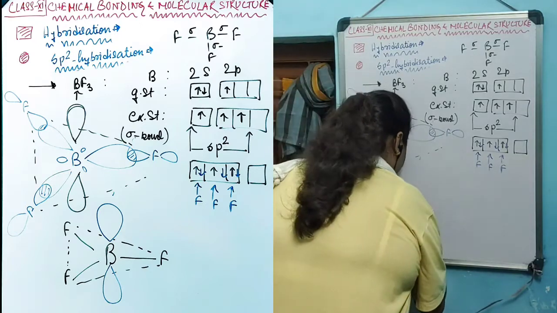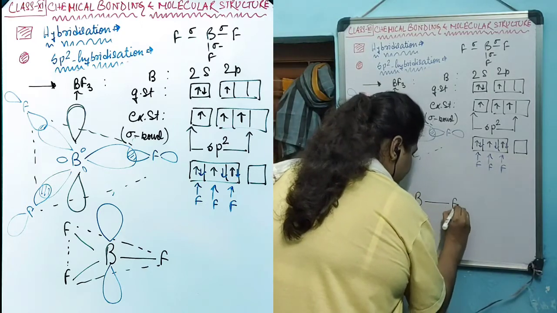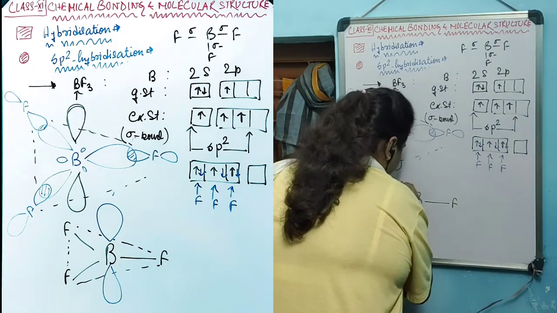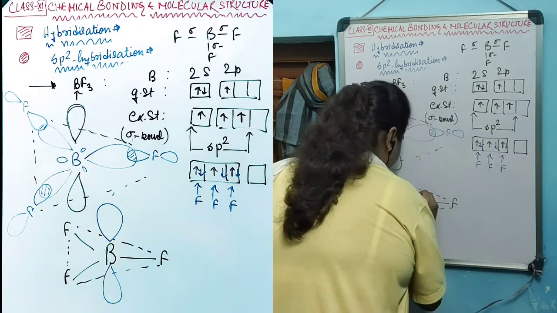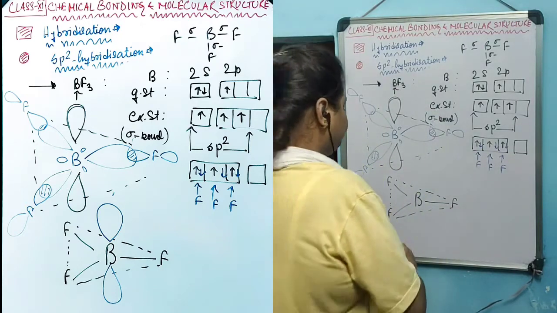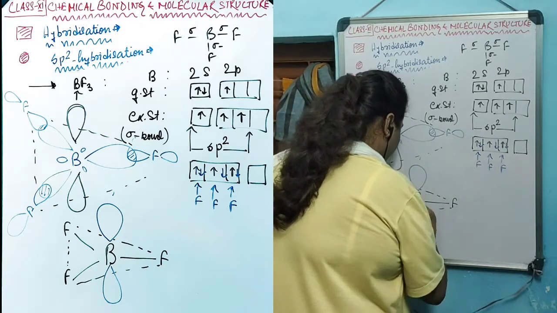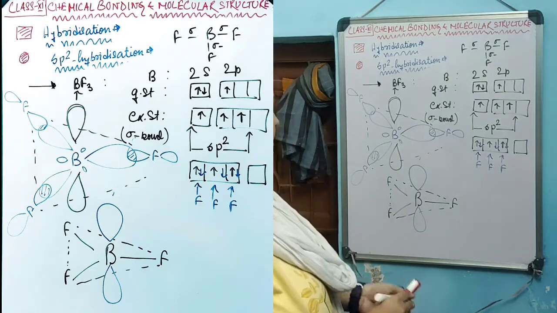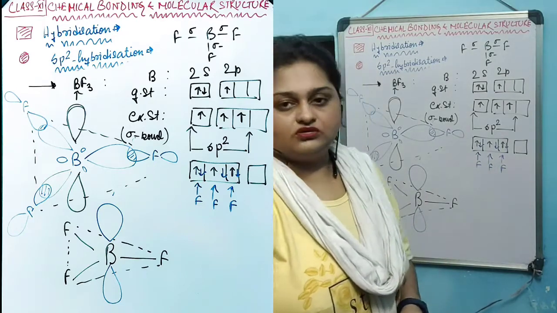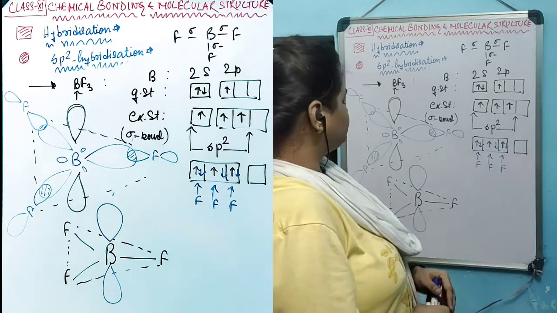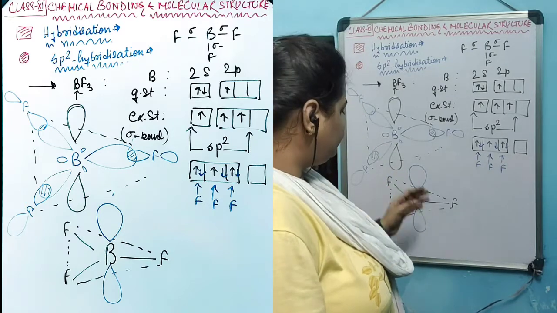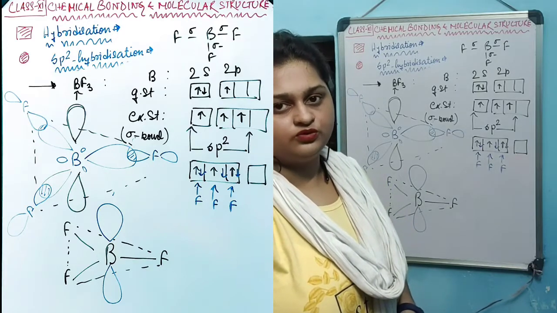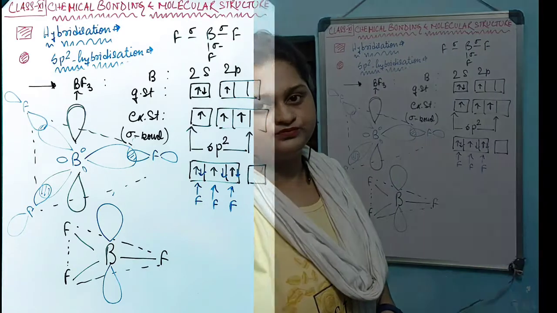In a simplified way, if I have to write, these are the 3 sigma bonds that are being formed, creating a trigonal planar shape, and the pure p orbital will be perpendicular from the plane of the molecule, remaining vacant over the boron atom. This is the structure of BF3 molecule with a vacant pure p orbital on the central boron atom.